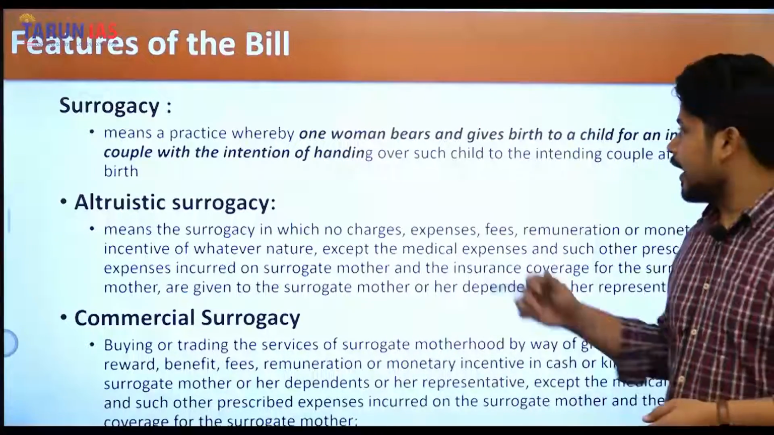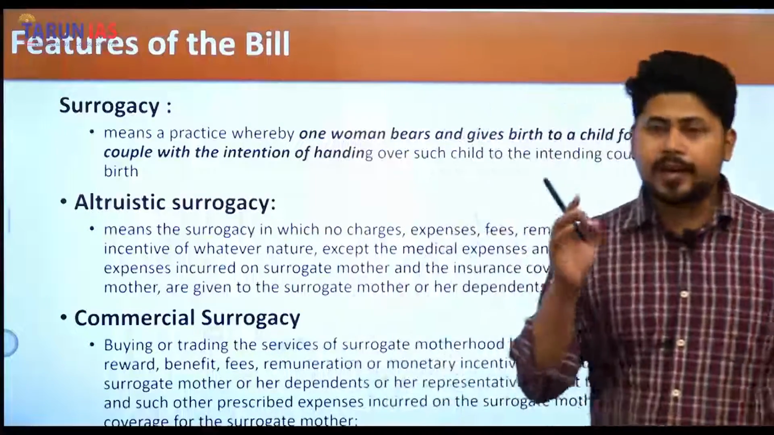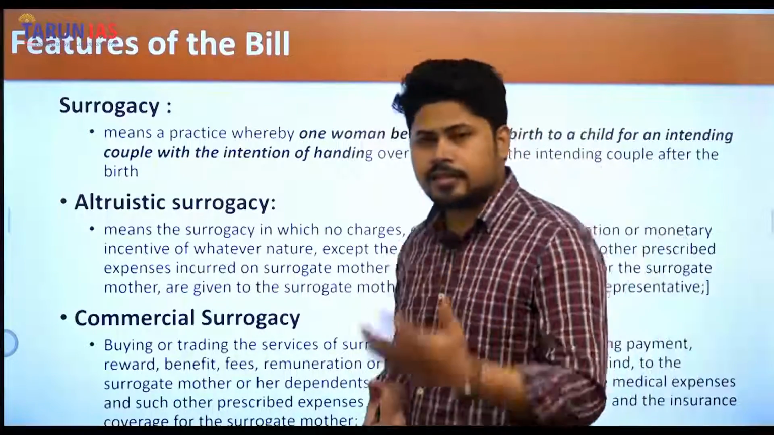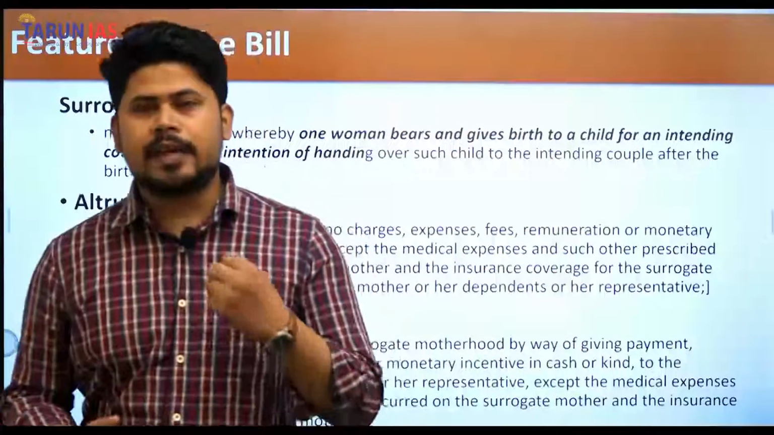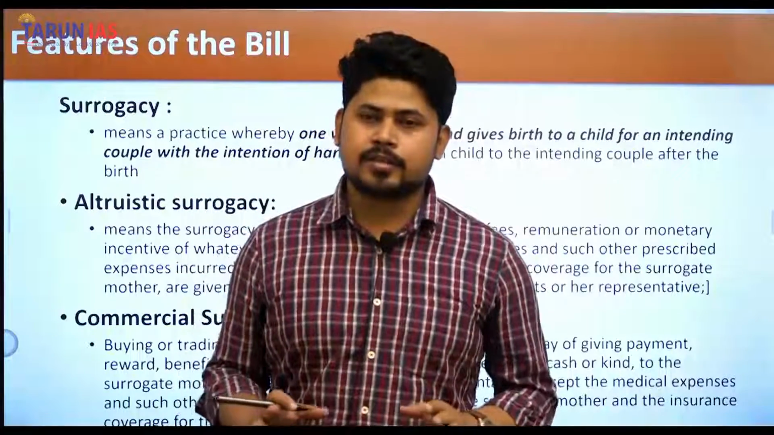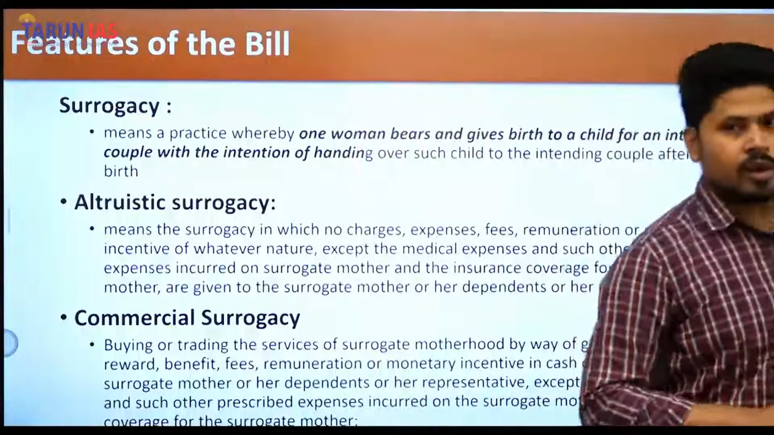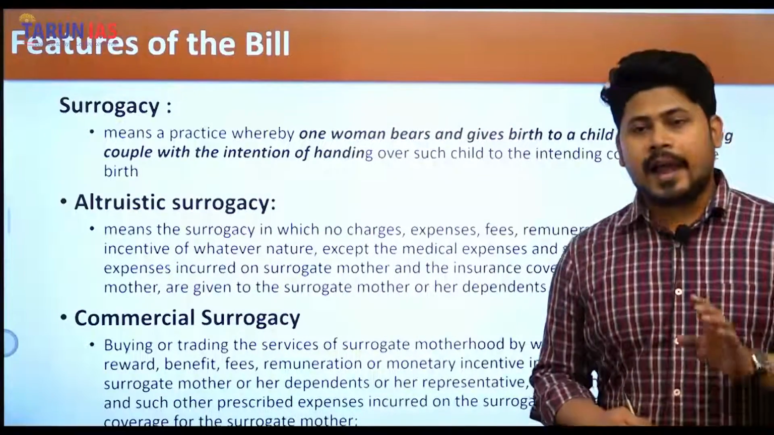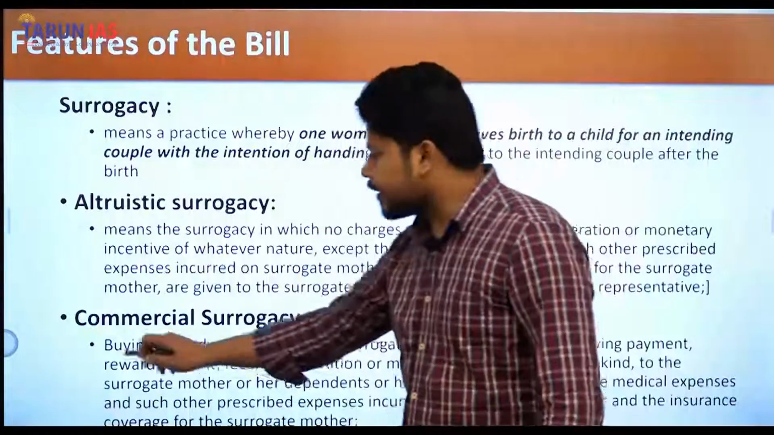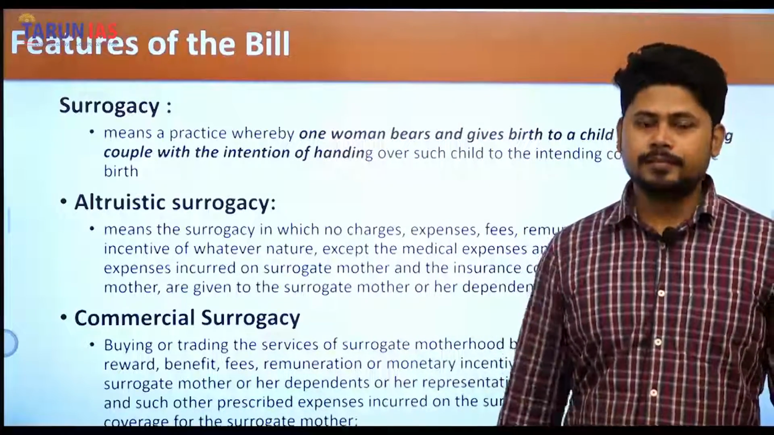Here, one important point to note is the intending couple, the couple who intend to have a surrogate child. This is defined as surrogacy. Now surrogacy has been classified in two ways in this act, and no other surrogacy is allowed. The first one is altruistic surrogacy, and the second one is commercial surrogacy. The act primarily bans commercial surrogacy. That means although the act defines commercial surrogacy, at the same time it also bans it.